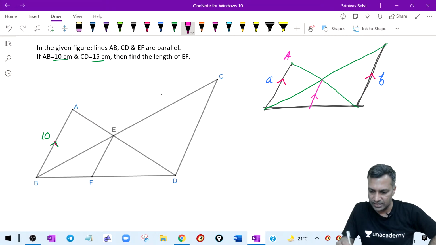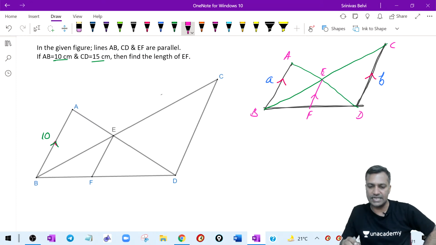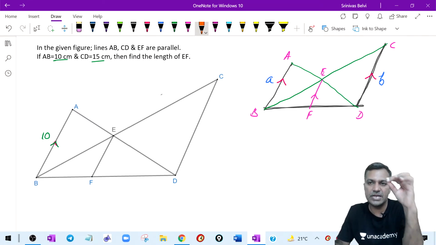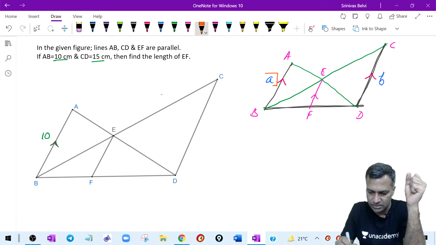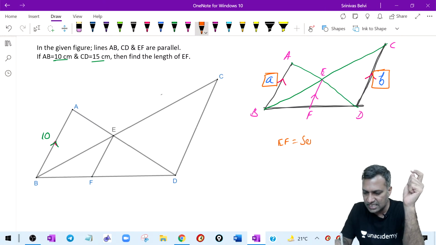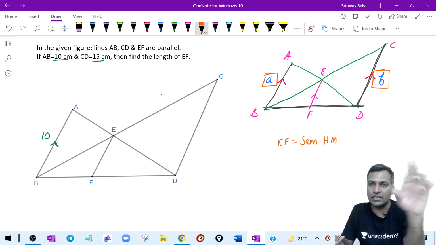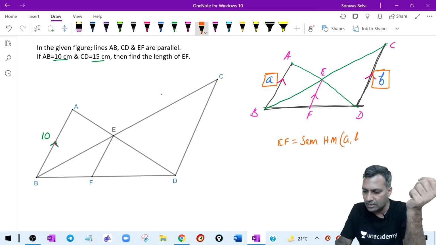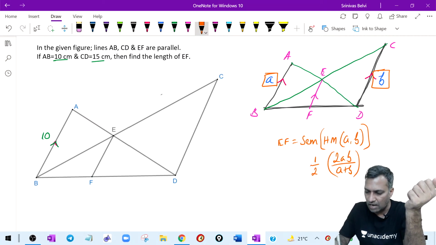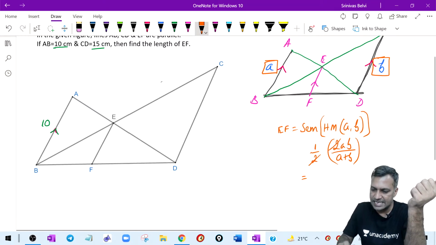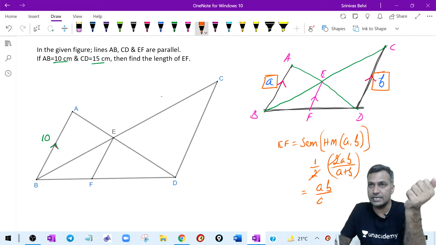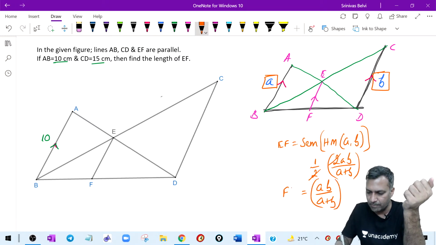Let's say the given lines were AB and CD, and he squeezes another line parallel to them between them, called EF. Now EF is nothing but the semi-harmonic mean of the other two numbers, A and B. What do you mean by harmonic mean of A, B? 2AB divided by A plus B, we all know. What do you mean by semi-harmonic mean? Half of it. Therefore the half can be cancelled. You can rewrite this as AB divided by A plus B. This is the measurement of EF.